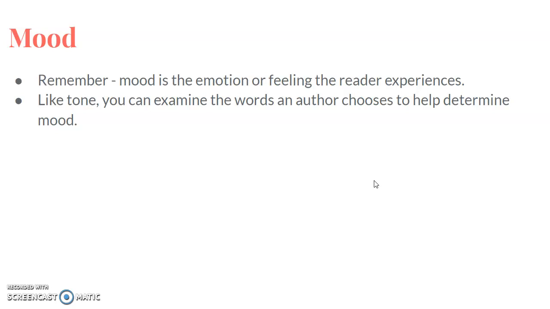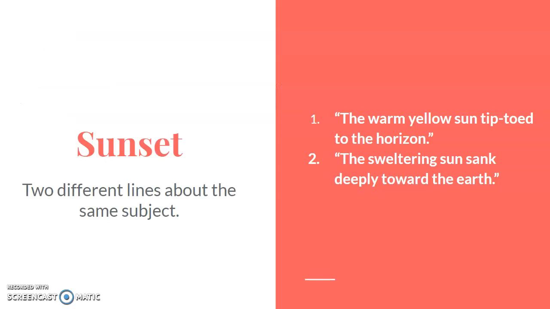So the next thing that this connotation does is it helps us to determine the mood. And remember, mood is the emotion or the feeling the reader experiences. So we can look at those connotations to help us determine that. So let's look at another example. We've got a story about a sunset. First one is the warm yellow sun tiptoed to the horizon. Or the sweltering sun sank deeply toward the earth.